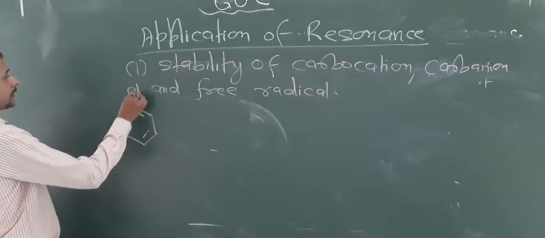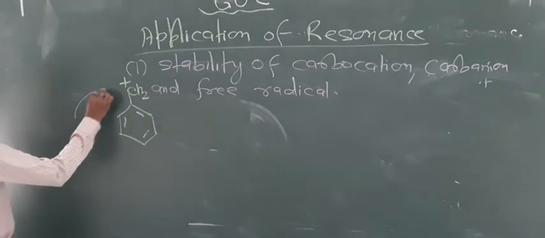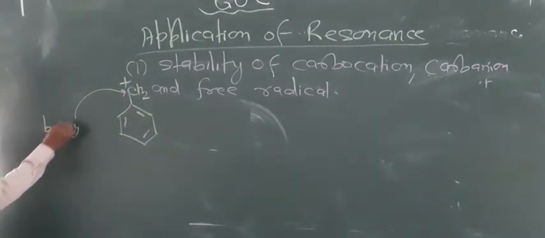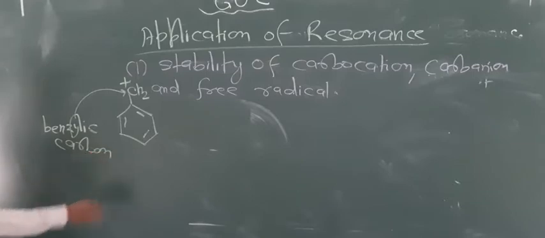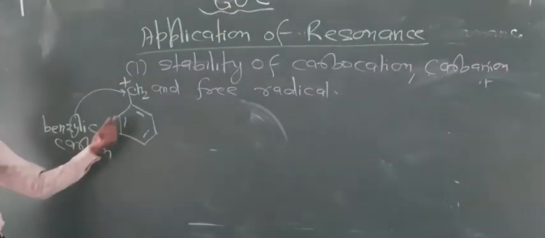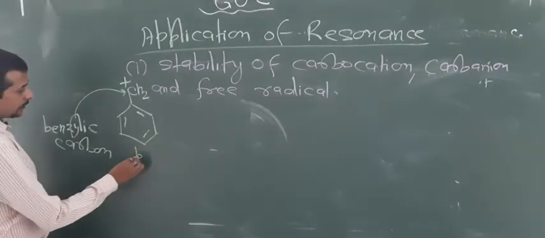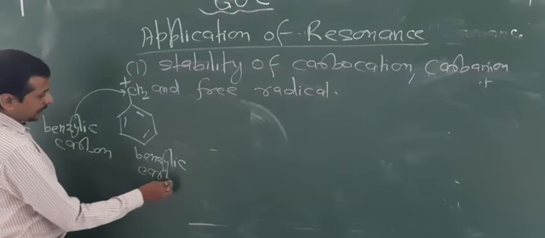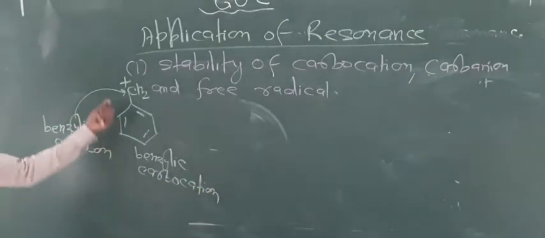The benzene ring contains CH2, and this CH2 contains a plus charge on carbon. I told you this carbon is known as benzylic carbon, or you can say benzyl carbon, and this is known as a benzylic carbocation. Cation because of the plus.